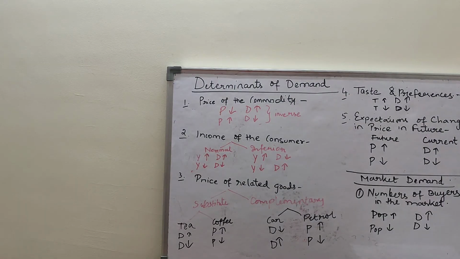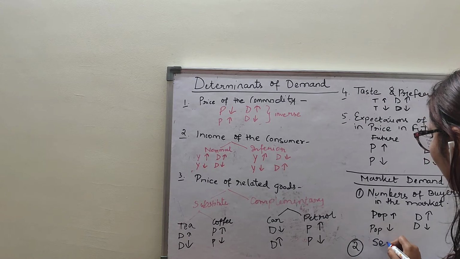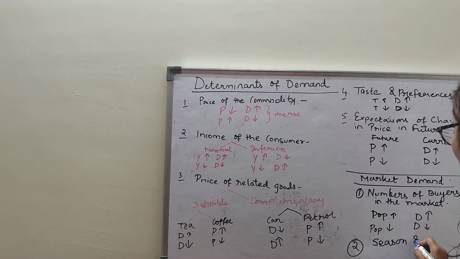Now, the second point is season and weather. It is generally observed that the demand for woolen clothes increases during winter time.